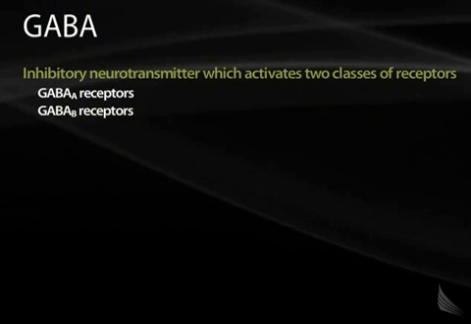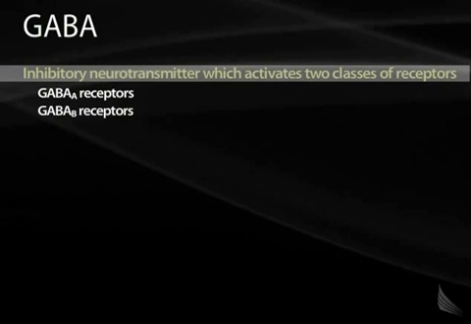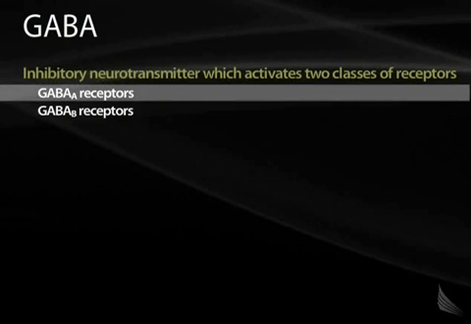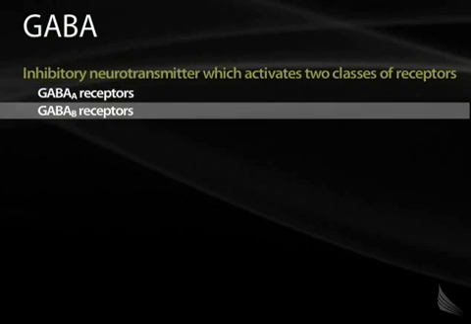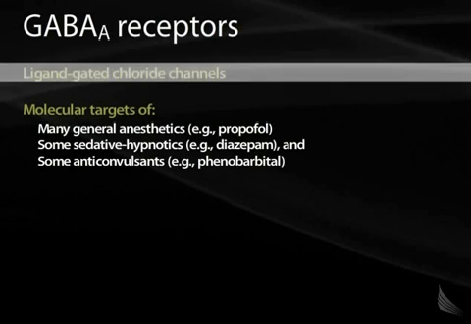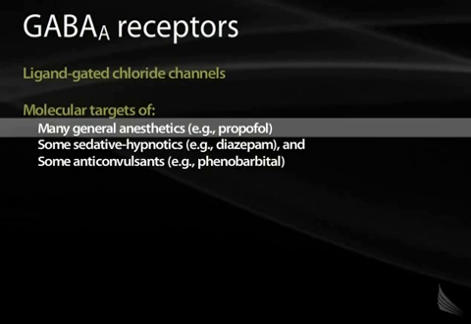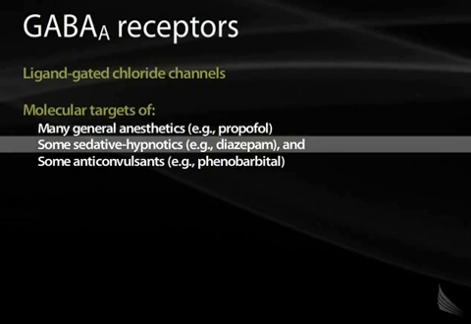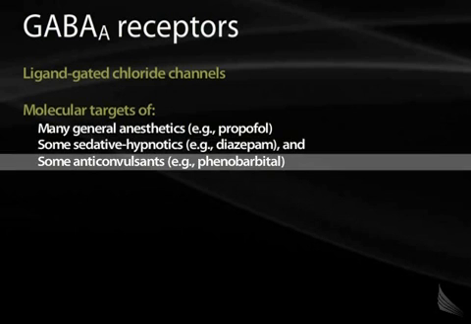GABA receptors are divided into two major categories. Again, these are inhibitory neurotransmitters that prevent the downstream neuron from firing. The GABA A receptors are ion channels, and the GABA B receptors are G-protein coupled. GABA A receptors, again, are ligand-gated chloride channels. They are the targets of many medications, including general anesthetics such as propofol, some sedative hypnotics such as benzodiazepines, and some anticonvulsants such as phenobarb.